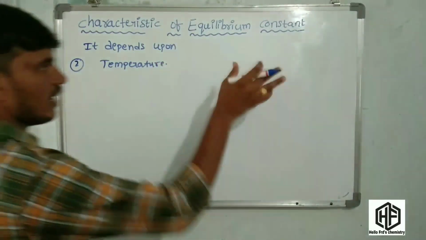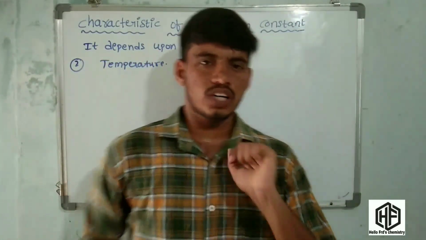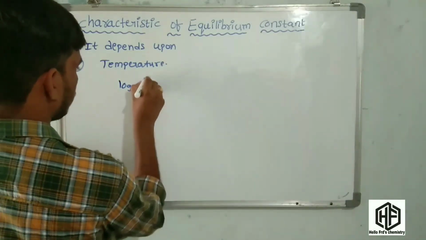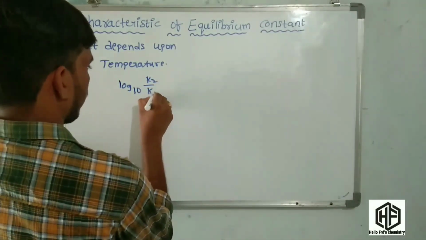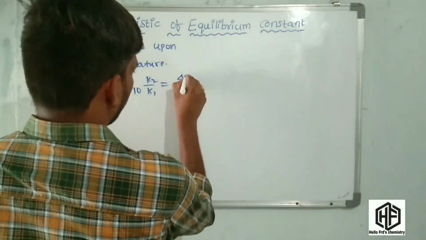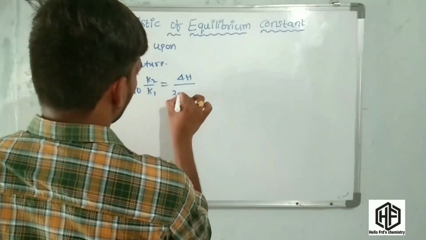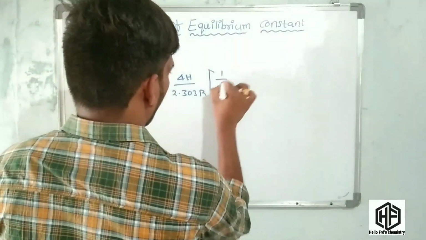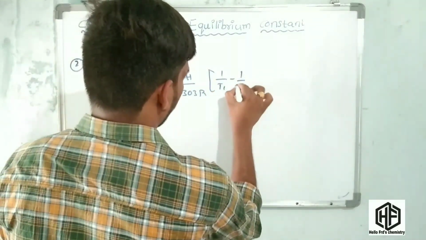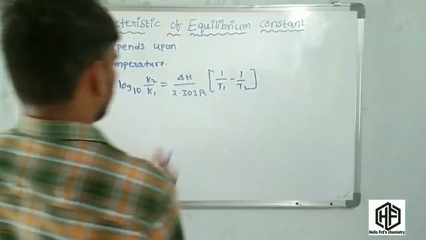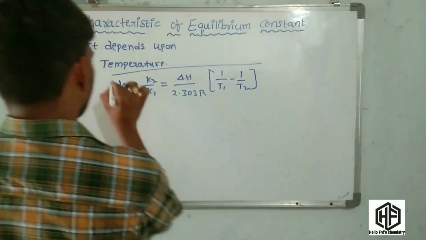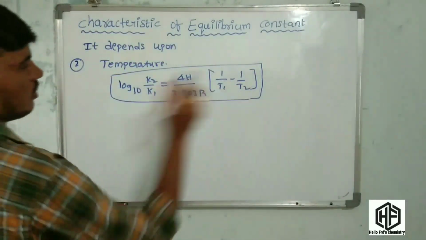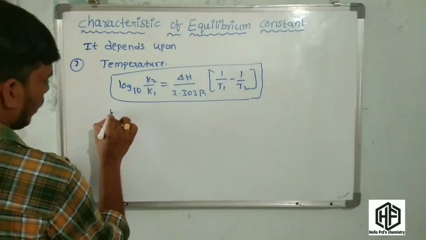Now, temperature and equilibrium constant, one of the important relations is present. That relation is log base 10 K2 by K1 is equal to delta H by 2.303 R into 1 by T1 minus 1 by T2. This is the relation between the equilibrium constant and temperature.